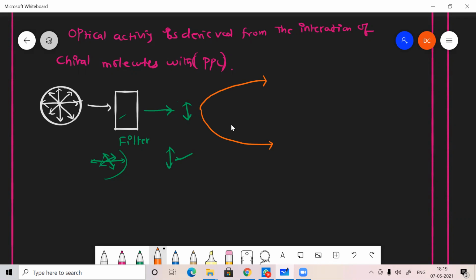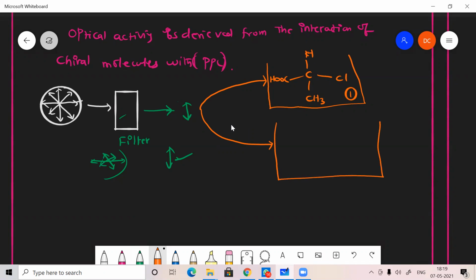Suppose I take a molecule with four different groups: H, COOH, Cl, CH3. In a beaker, compound 1 has this orientation: right side Cl, left side COOH, top hydrogen, bottom methyl group.